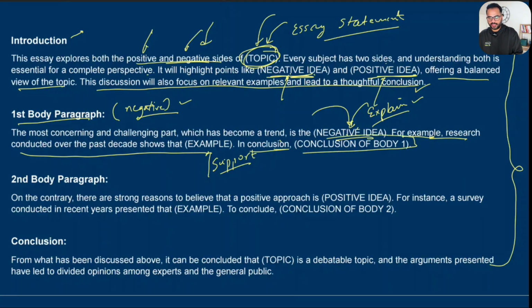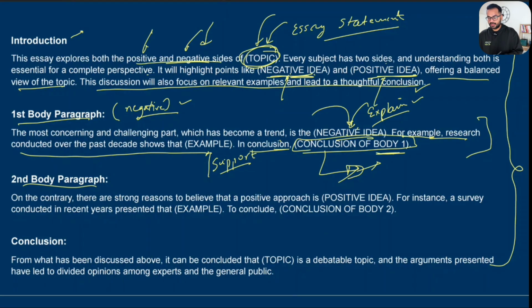And then in conclusion, we need to conclude our body one. Remember, it is the conclusion of body one, not the complete essay yet. So all we need to do in the conclusion for body one is, because in the body one paragraph we talked negatively about that essay statement, we need to simply conclude it by summarizing what we just said in the idea and ending that paragraph on a negative note. We can't now introduce anything positive or compare it with something different. We simply conclude it by saying something negative again. So this paragraph is all about giving a negative idea, a negative example supporting it, and then concluding the paragraph by giving a drawback of it.